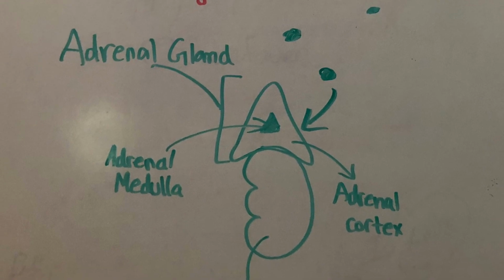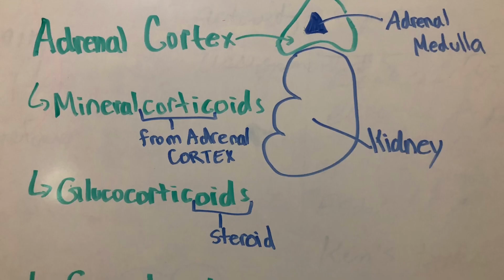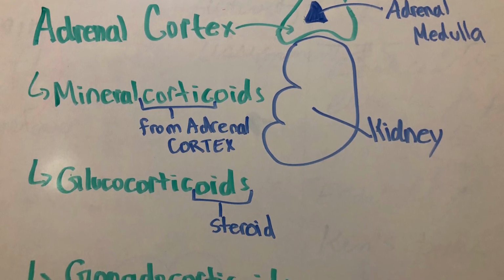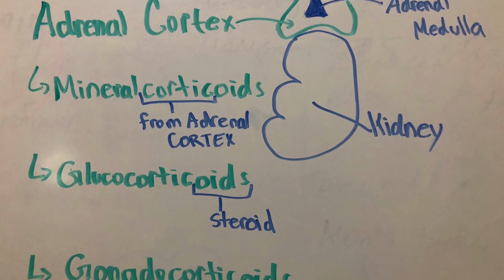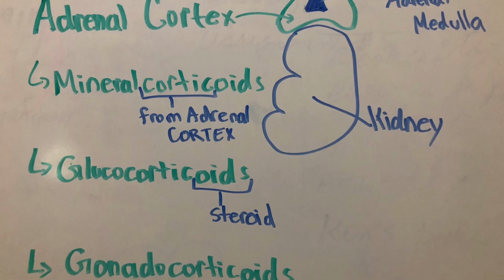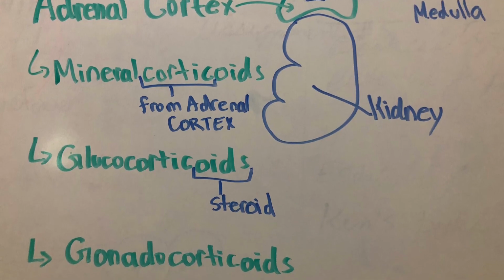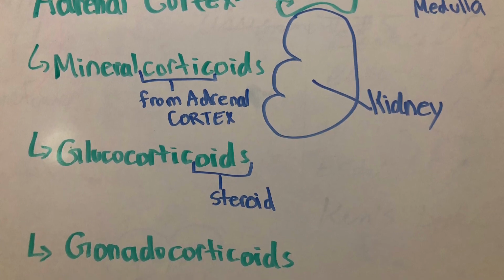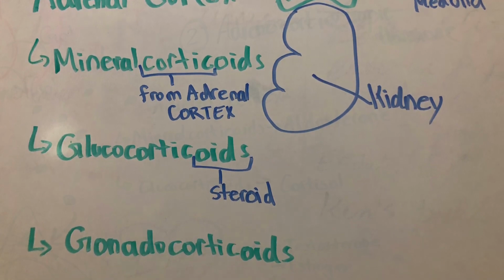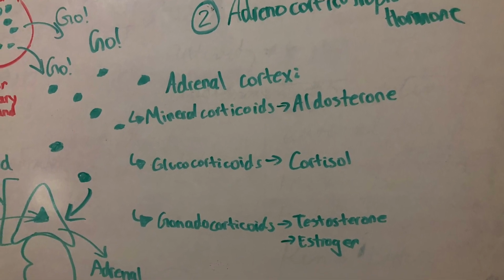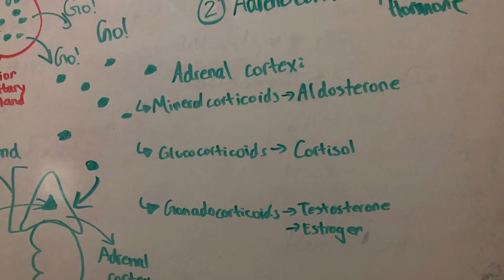Hormones that are released from the adrenal cortex of the adrenal glands include mineralocorticoids, glucocorticoids, and gonadocorticoids. These are all steroids ending in the word oid, and they are released from the cortex. You know that by the part of the word cortic. An example of a mineralocorticoid is aldosterone, an example of a glucocorticoid is cortisol, and an example of a gonadocorticoid is testosterone.